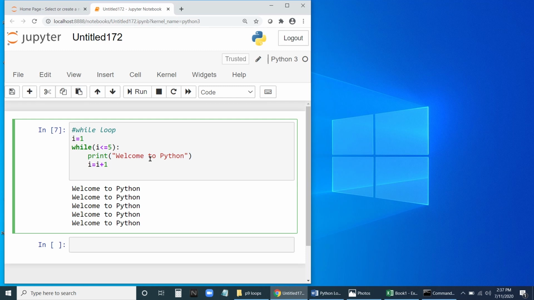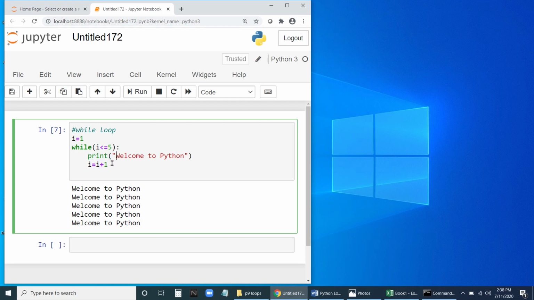It is like an if statement, like the if-else statement we have seen. If this condition is true, it's going to enter this loop and print "welcome to Python". The first time, i is 1. Is 1 less than 5? Yes. So it's going to print welcome to Python. Then we increment: i plus 1, that is 1 plus 1, 2. Again it will enter the loop and check the condition. It will not come out of the loop.